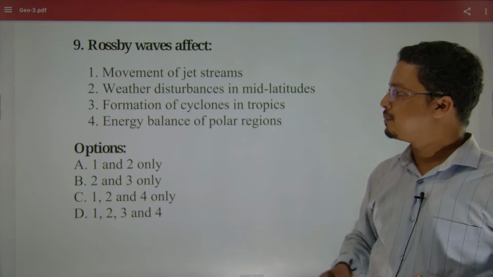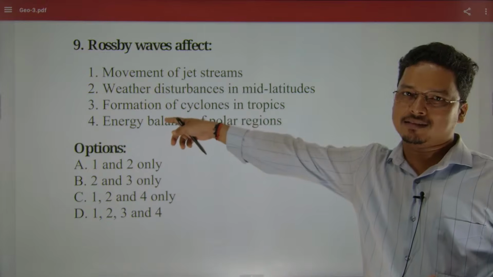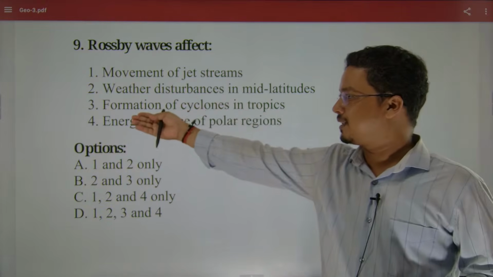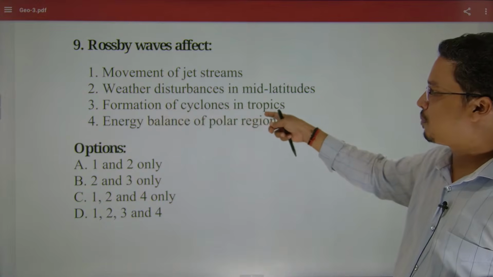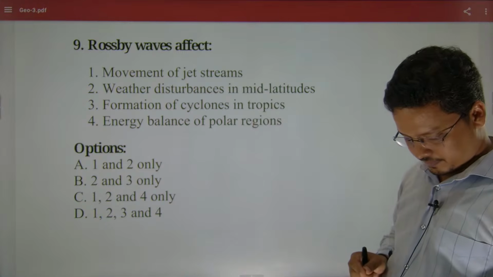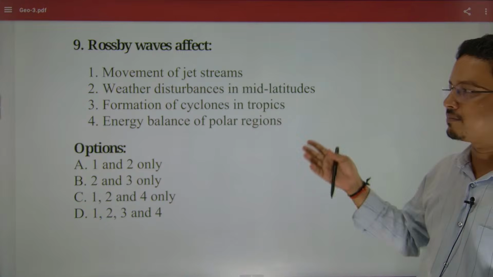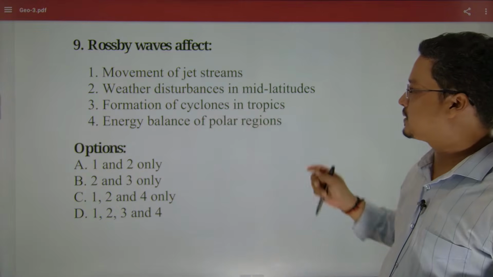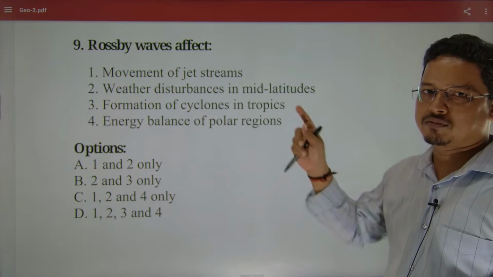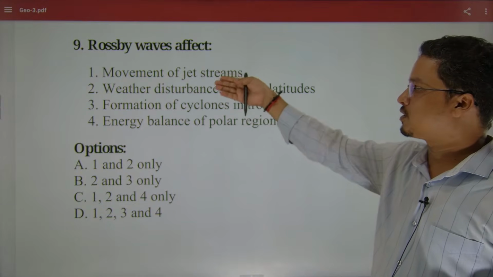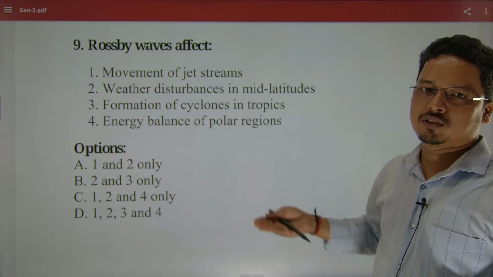But why? Because I think nobody has analyzed these statements. You need to have analyzed this one, the formation of cyclones in the tropics. It's not the tropics, it's the temperate region. Everybody is rushing after D. Why rushing after D? Does the formation of the cyclones happen in the tropical region? No. It happens in the temperate region. Those temperate cyclones will form. We are talking about Rossby waves, which are not associated with tropical cyclones.